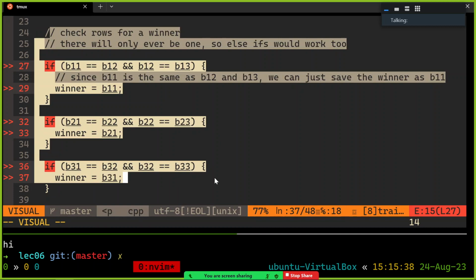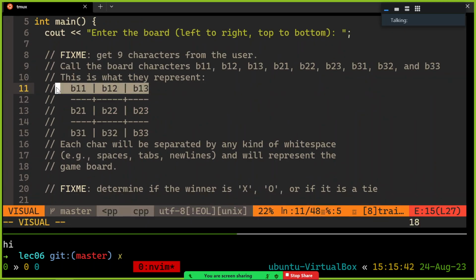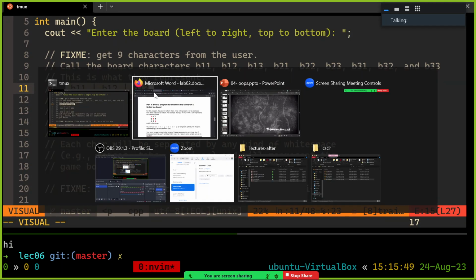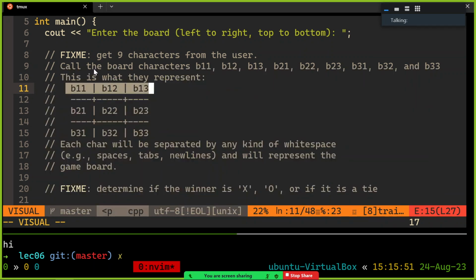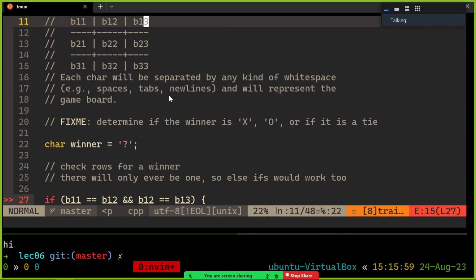And so here's how you can check the rows for a winner. Notice that somebody won on this row if these are all equal to each other, right? And you can't chain like you can in math, sadly. You can't be like B11 equals B12 equals B13. You can't do that in C++. You've got to check, is this equal to this one? And then is this one also equal to this one? Something like that.